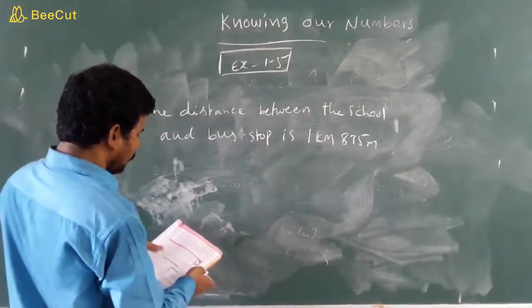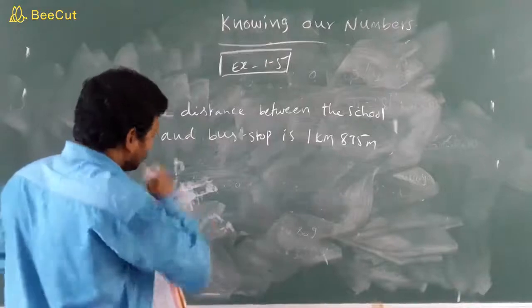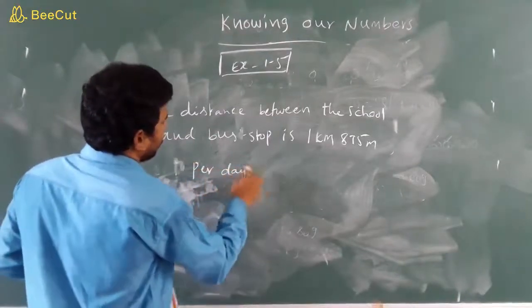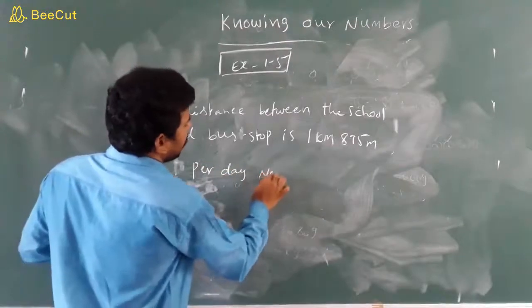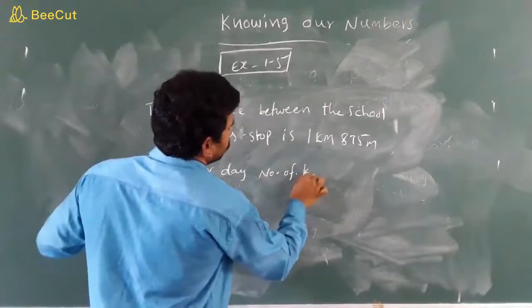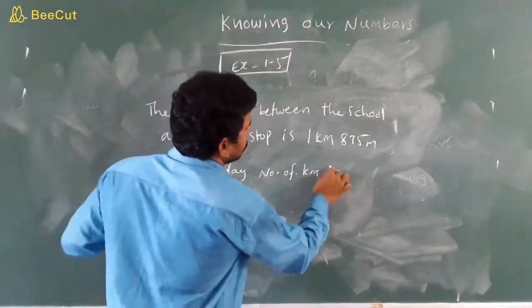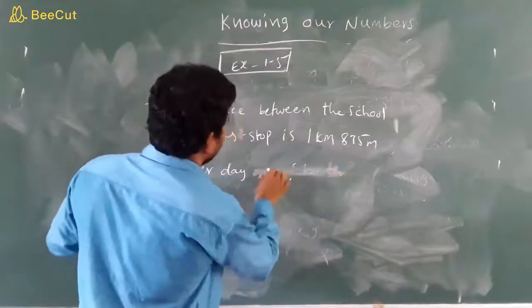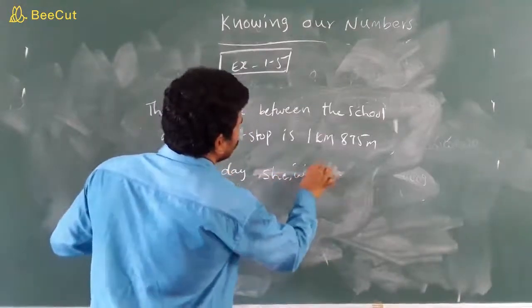Gayatri walks both ways to attend the school. So attending the school means per day, the number of kilometers she walks per day.